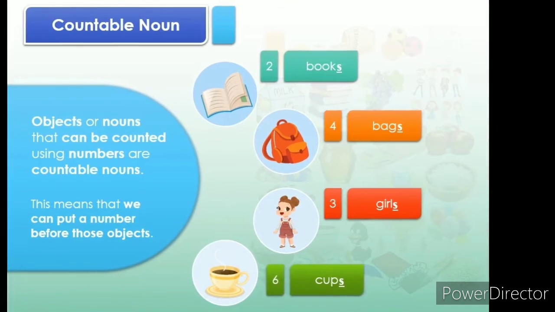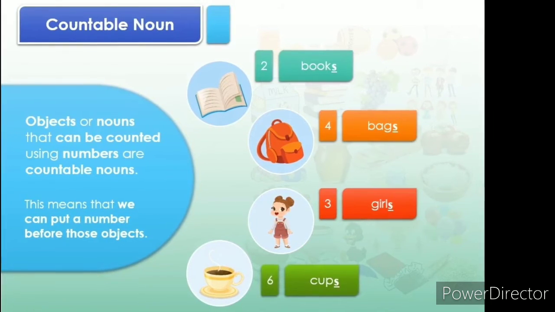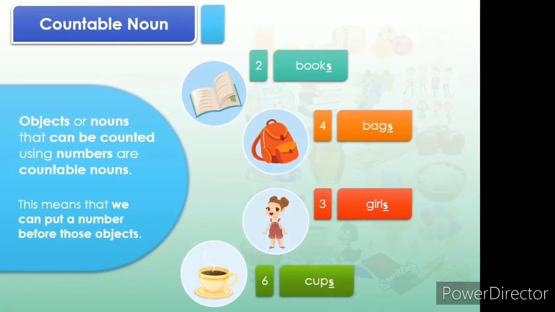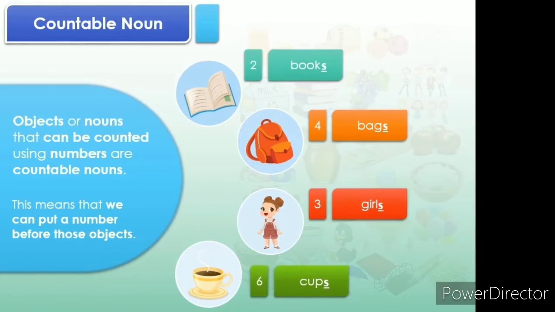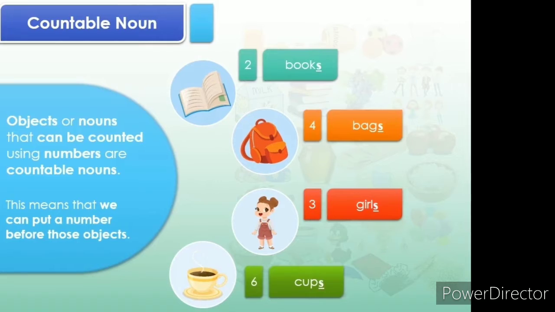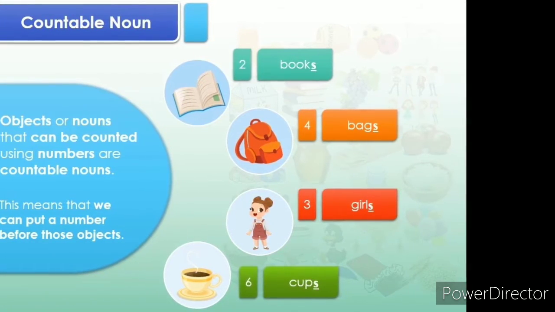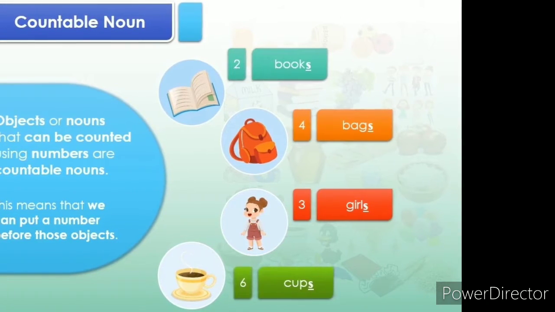For example, 2 books, 1 bag, 30 girls and 20 cups are some examples of countable nouns. Countable nouns usually ask the question how many.